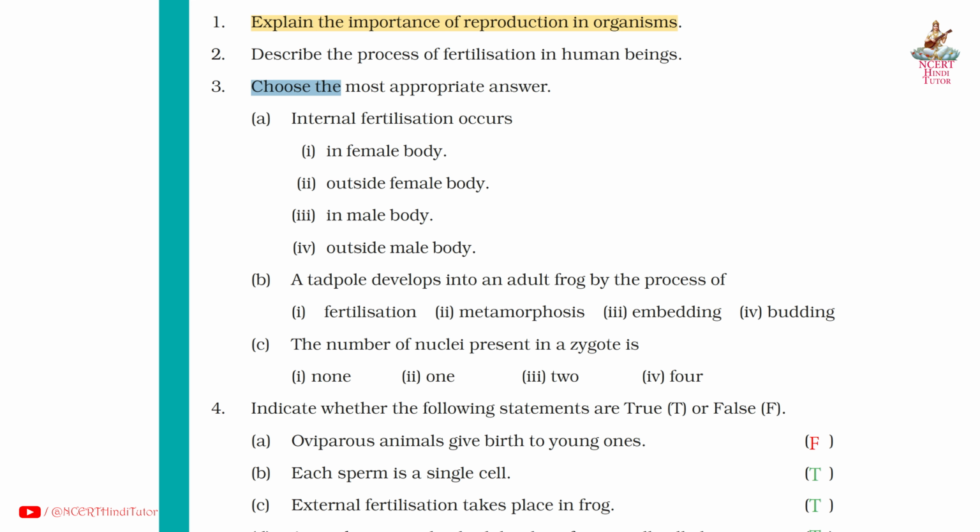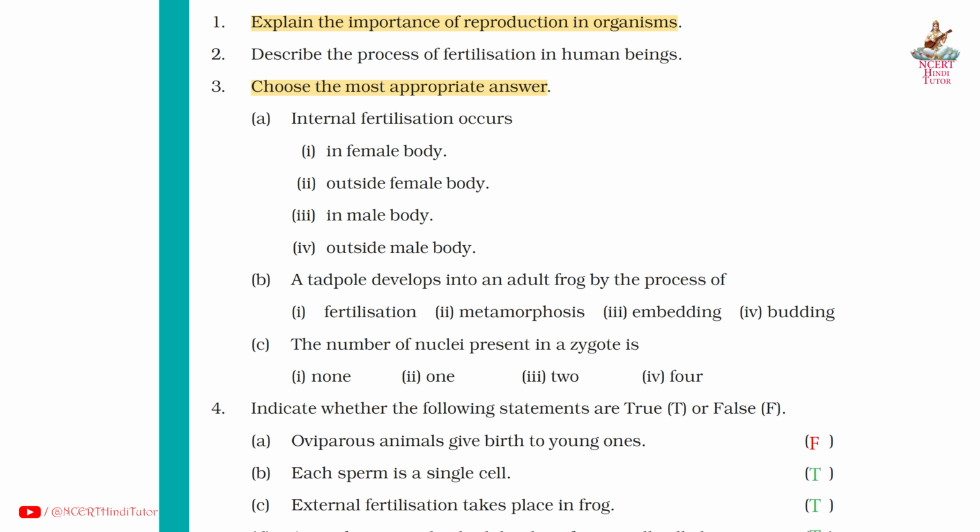Question 3. Choose the most appropriate answer. A. Internal fertilization occurs. Answer first, in female body. B. A tadpole develops into an adult frog by the process of. Answer second, metamorphosis. C. The number of nuclei present in a zygote is. Answer second, 1.